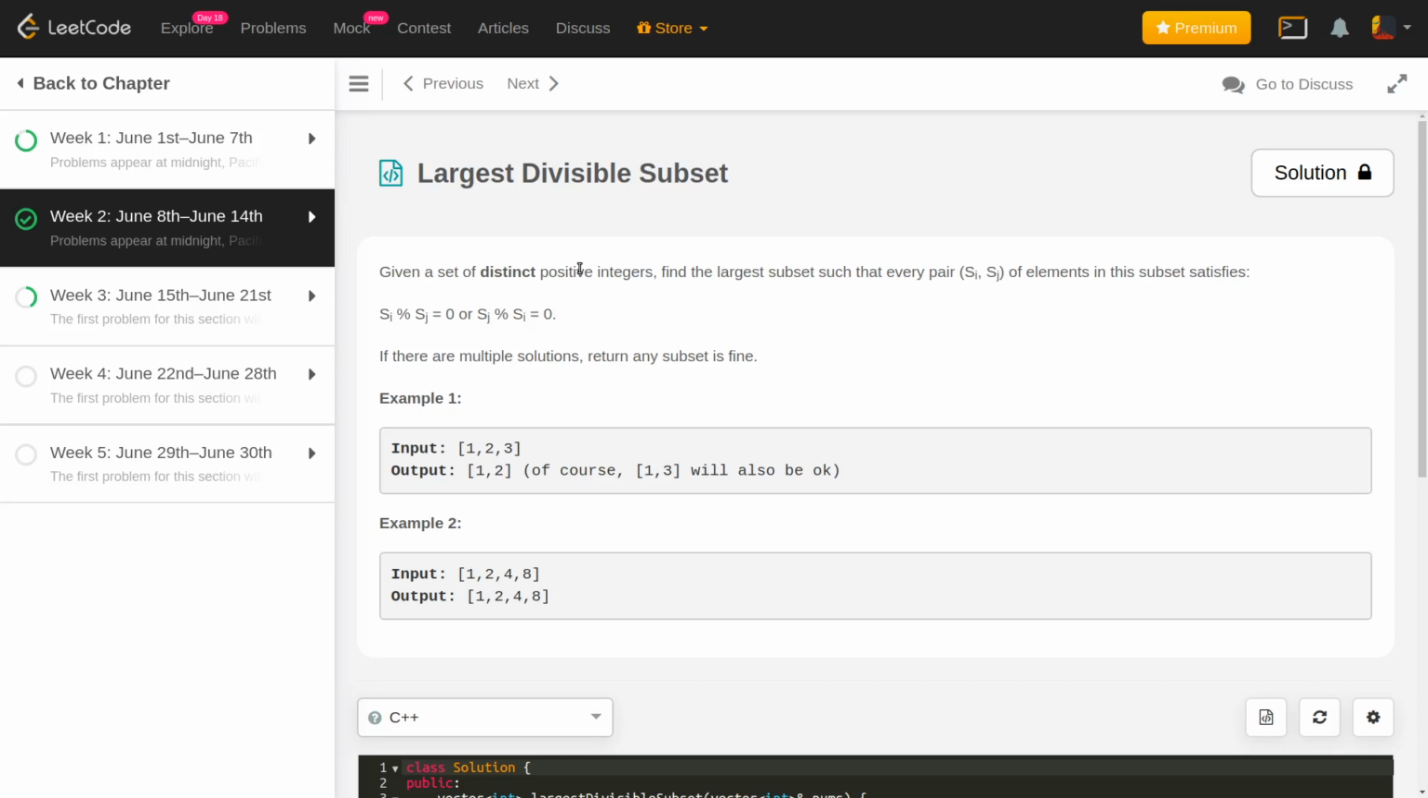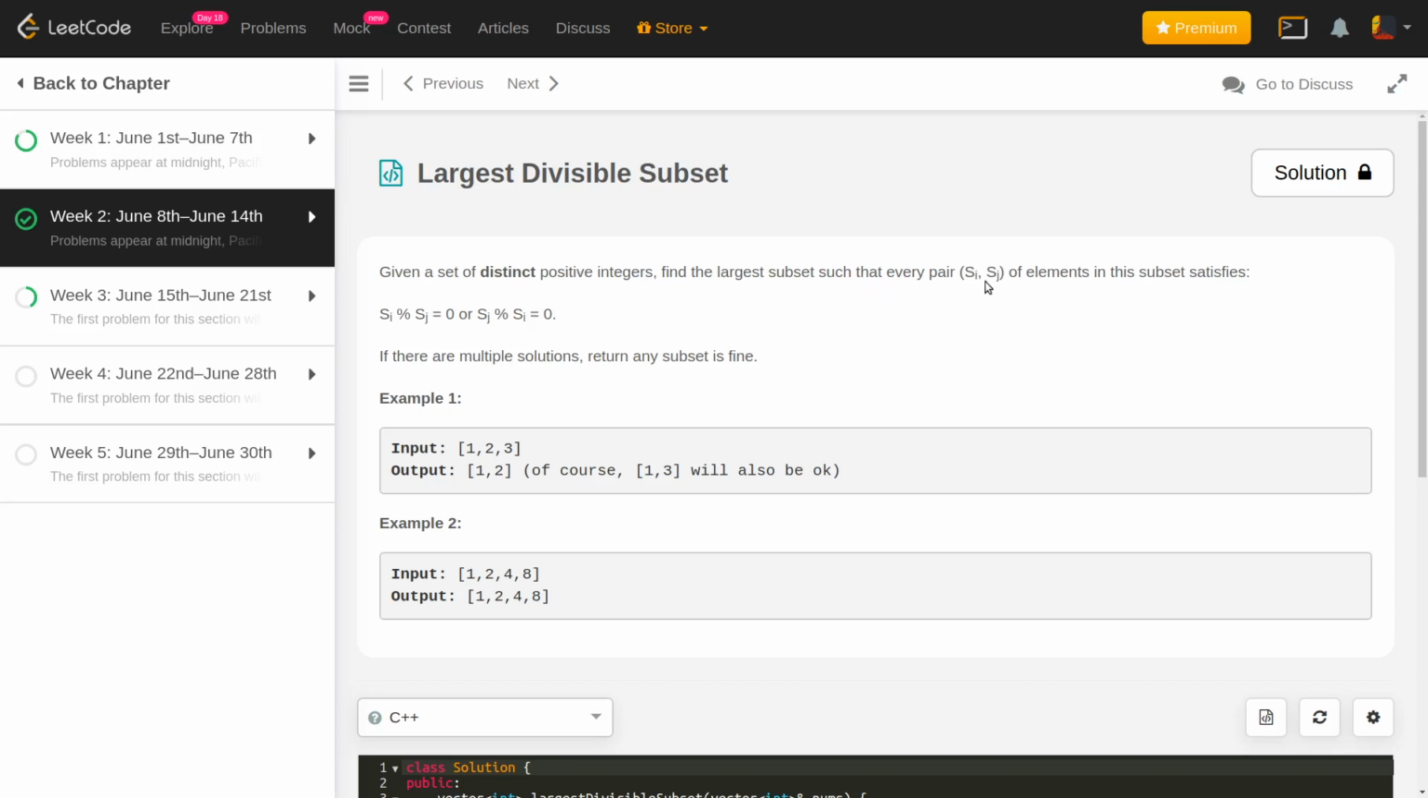Today is week 2, problem 6, largest divisible subset. In this problem, you are given a set of positive integers and you have to find the largest subset such that if you take any pair of two numbers from this subset, one number is a multiple of the other number.